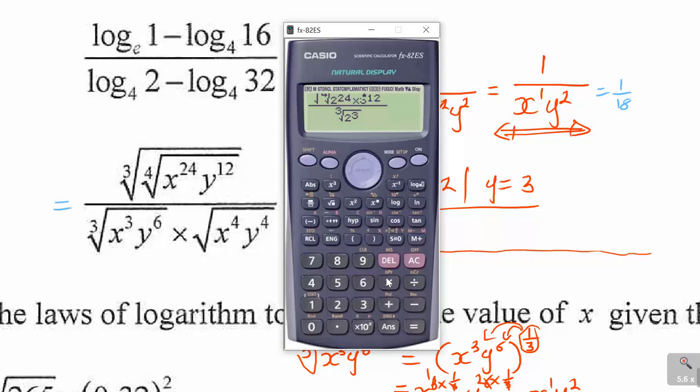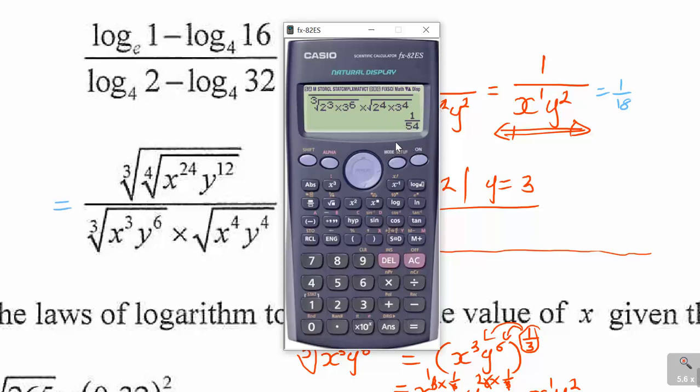And then I have times y is 3 to the power of 6, then play forward, and then you make sure that the multiplication is outside that square root, so it will be root x, which is 2 to the power of 4, all right, times, and then it's 3 to the power of 4. So that is what I'm having if I did put it right there. So if I say equal to, it must give me 1 over 18.